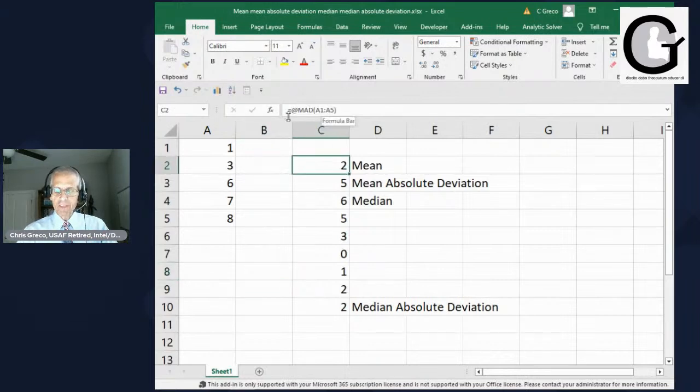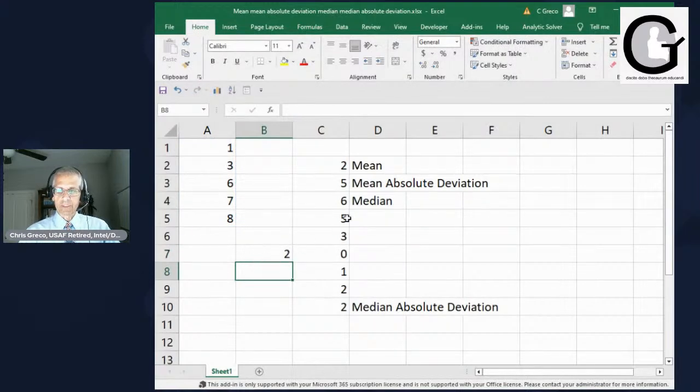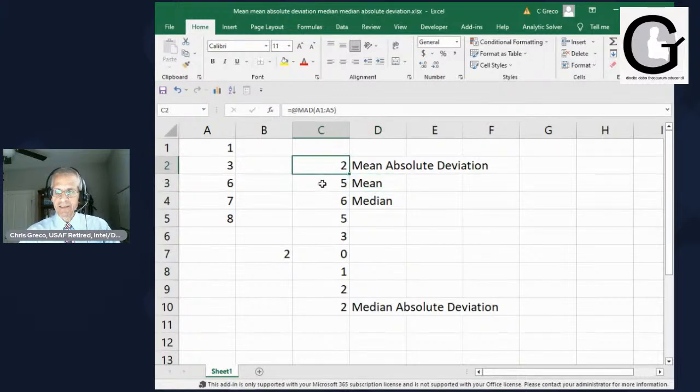This is the mean absolute deviation, which is now we're going to do the mean absolute deviation, and we're going to take these 5 and you get 2. So basically, and just to make sure you don't get confused, this is the mean and this is the mean absolute deviation. So you don't get confused on that. So basically this is the MAD, this is the mean. Now, let's talk about median for a second.